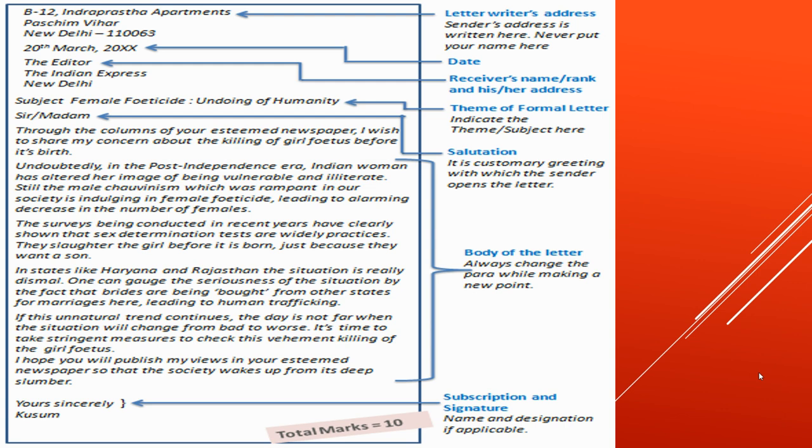Now, the editor is not the person who's going to stop it. His work is only to publish your concern or your topic of concern in his newspaper so that the readers read it and there is awareness amongst them. So I hope you will publish my news in your esteemed newspaper. This is one important line which I'm focusing upon because you make a lot of mistakes here. You'll be directly asking the editor to please repair the road. If you're talking about the bad condition of a road in your locality, he's not the one who's going to go and repair the road. He can only bring that concern to the society through the columns of his newspaper.